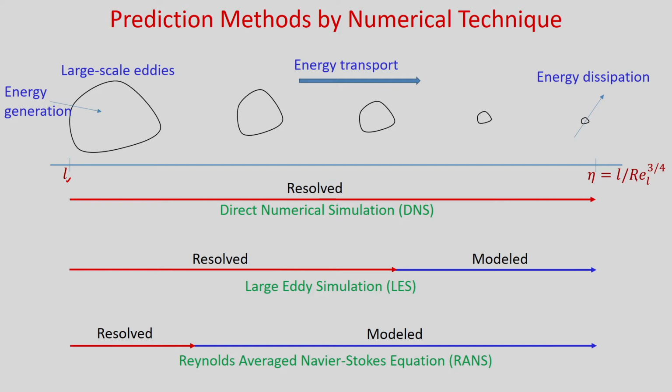So, you see Re is based on the large scale eddy length, and if the Reynolds number is very high, then eta, which is your Kolmogorov scale, will be very low, and to actually compute or to capture these smaller eddies is very difficult, because you need to have a very small grid size to capture this small eddy.